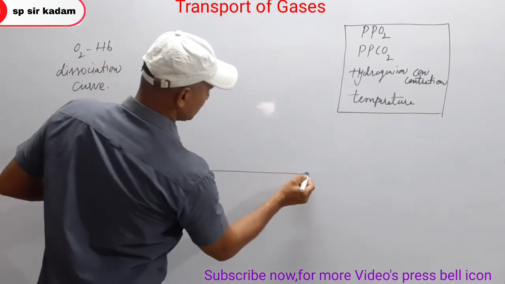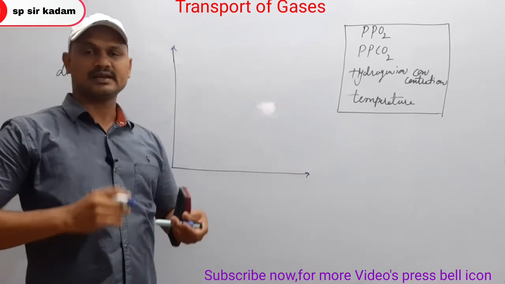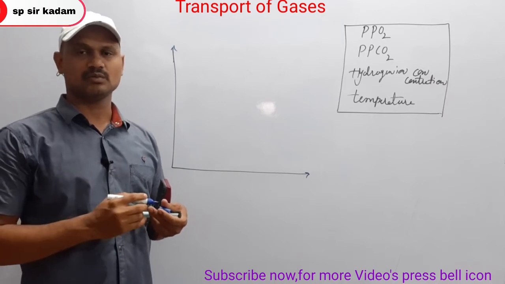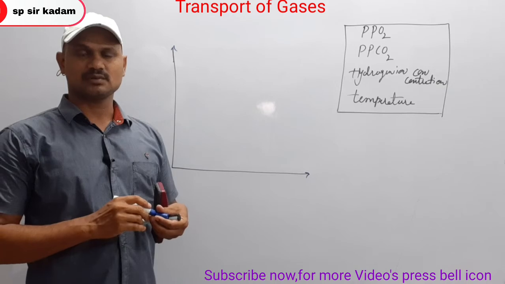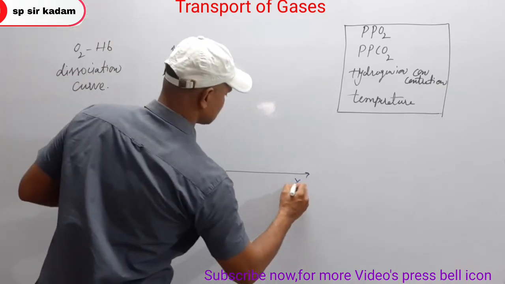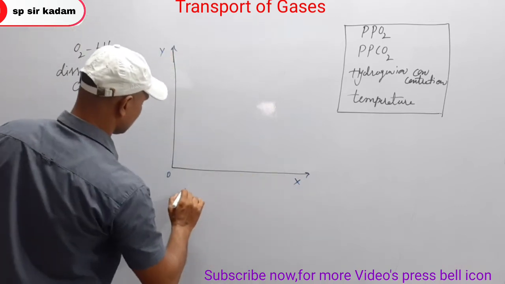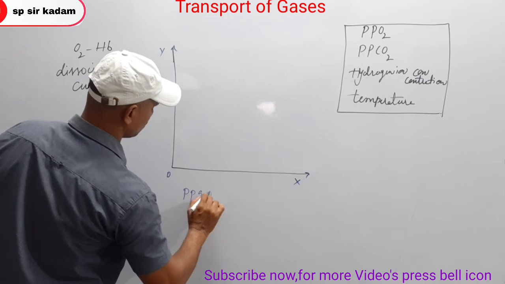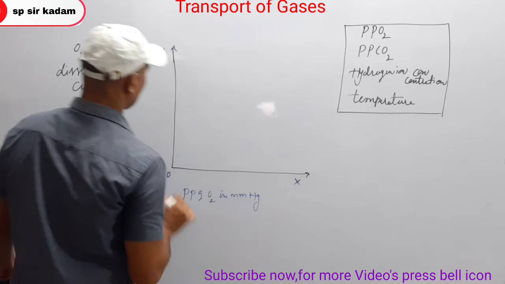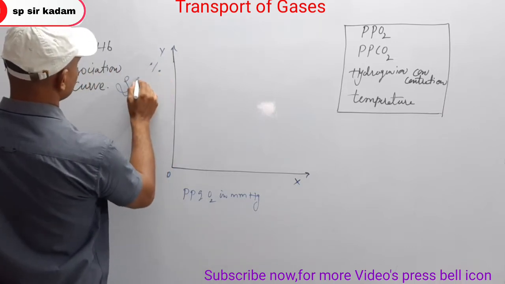This oxygen hemoglobin dissociation curve mainly explains the relationship between percentage saturation of hemoglobin, oxyhemoglobin, and partial pressure of oxygen. There is an x-axis and y-axis. On the x-axis we take partial pressure of oxygen in mmHg, and on the y-axis percentage saturation